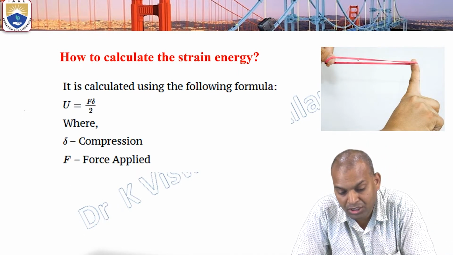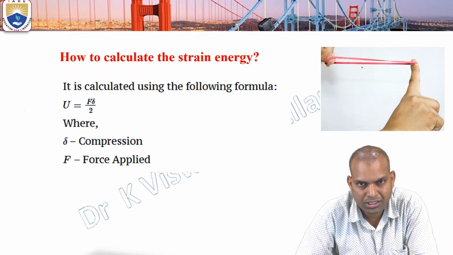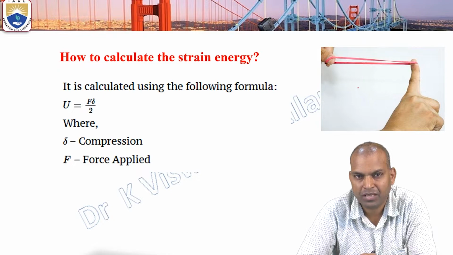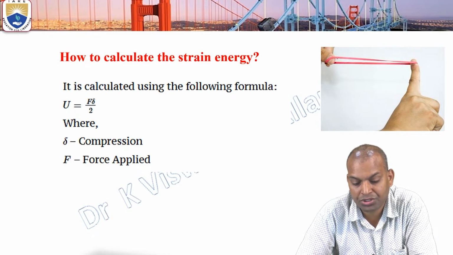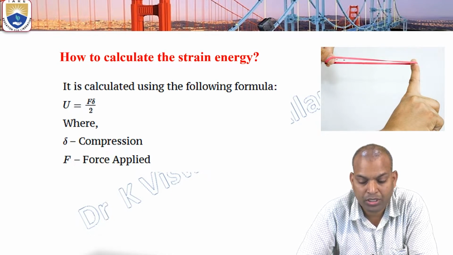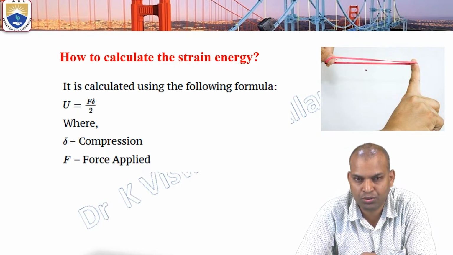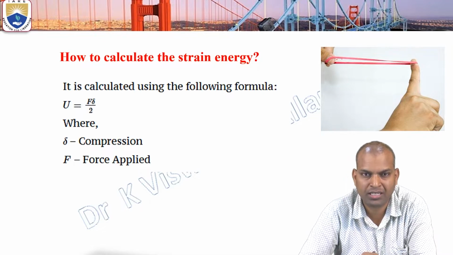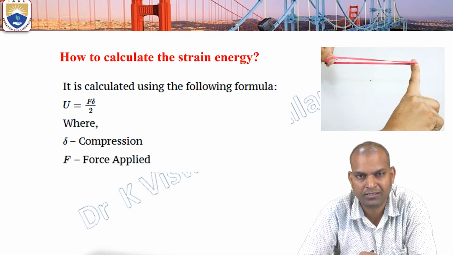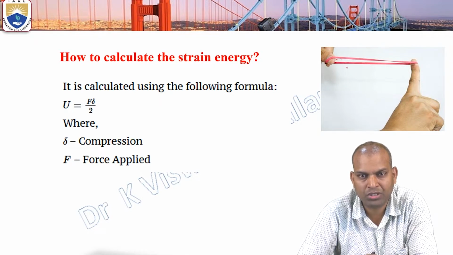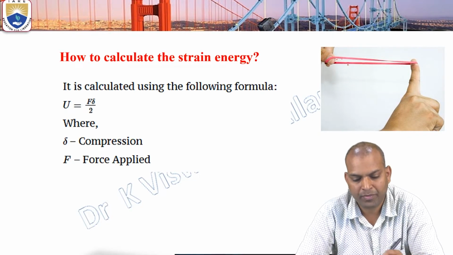The total energy stored in your body is known as resilience. What type of energy is stored? The total strain energy. The maximum strain energy stored, which is the maximum limit up to which it can store energy, is known as proof resilience. So proof resilience per unit volume is known as modulus of resilience.